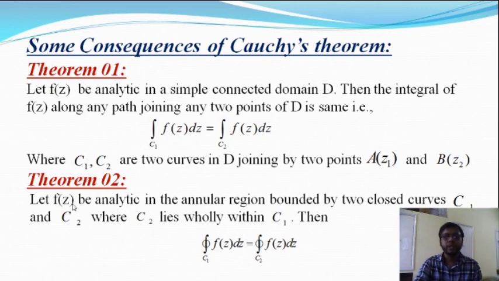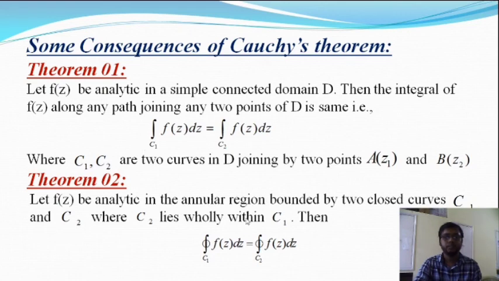Let f(z) be an analytic function in the annular region bounded by two closed curves C1 and C2, where C2 lies only within C1. That means C1 is a curve, C1 is bigger than C2, and C2 lies within C1. Then the closed integration over C1 of f(z) dz is equal to the closed integration over C2 of f(z) dz. So this value